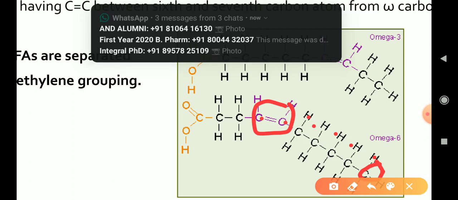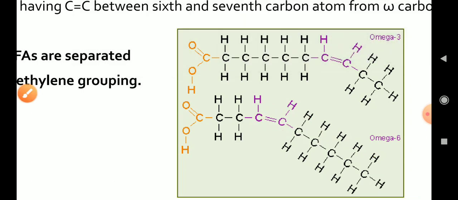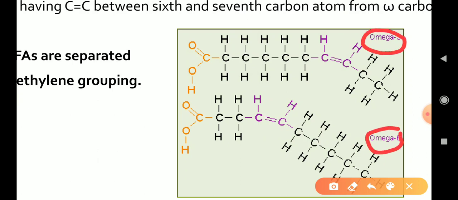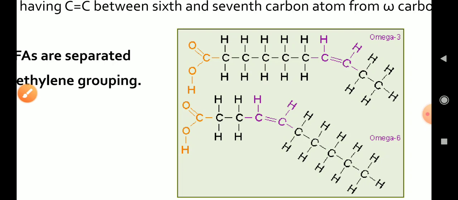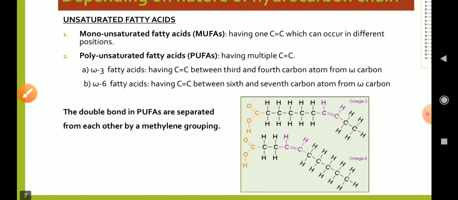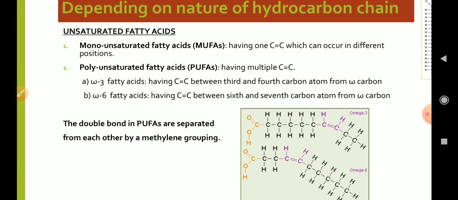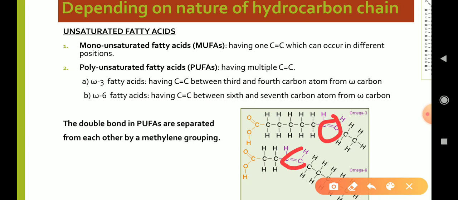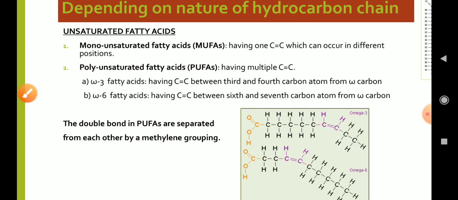So this is the omega-3 and this is the omega-6 fatty acid. And it is important to note that the double bonds in PUFAs are separated from each other by a methylene grouping. This is the methylene grouping present both in omega-3 and omega-6 fatty acids.